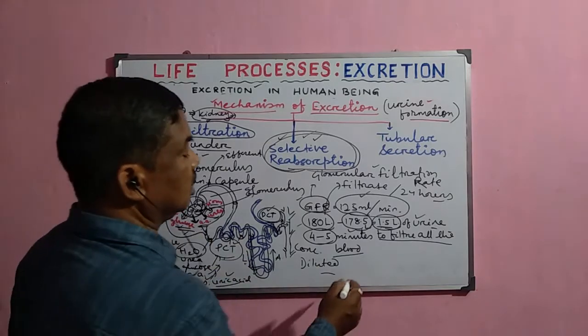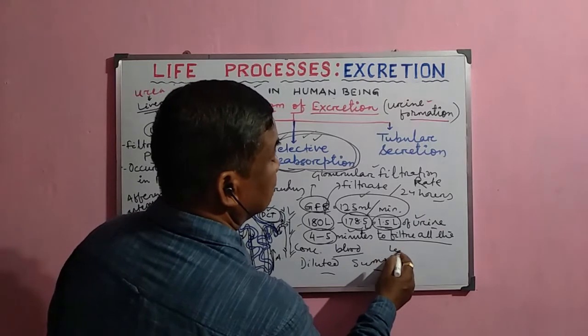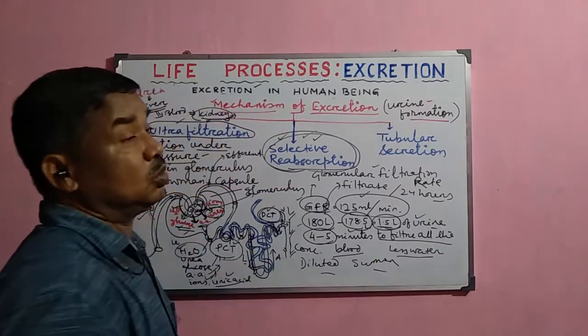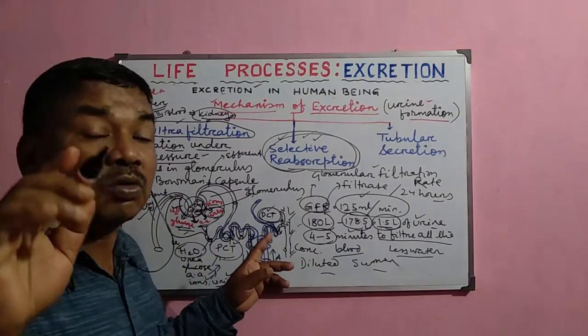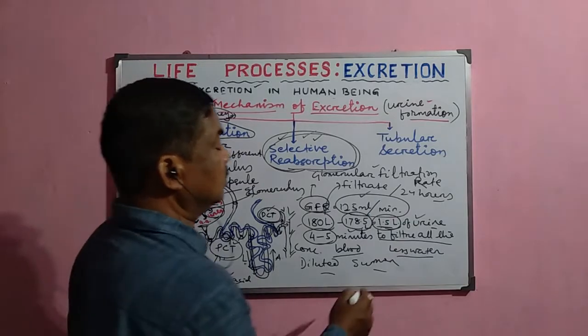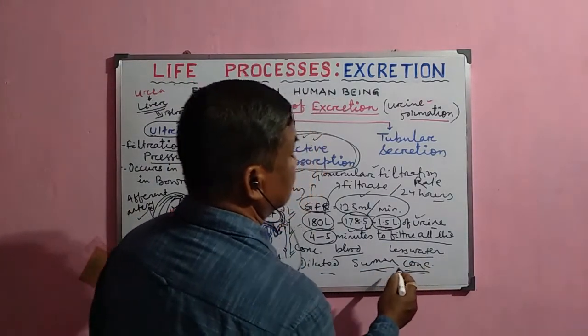But in the summer season, we drink less water, or the water requirement is more. So our body does not allow water to leave the body in the form of urine. That is why during summer we release concentrated urine.